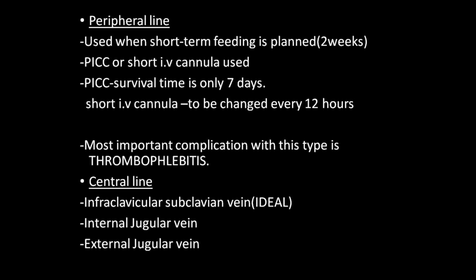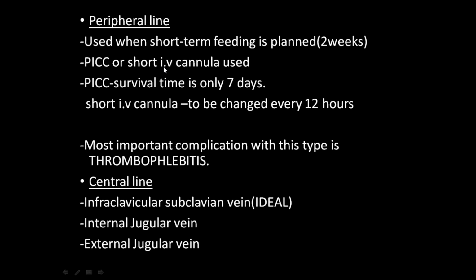So, central line and peripheral line. The peripheral line is used when there is short term feeding. When you plan the feeding for only 2 weeks, then you can use a peripheral line. That is, you will insert a PICC, a peripherally inserted central venous catheter. Through the wrist vein or cubital vein, you will pass a catheter which will be guided into the central vein. Another option is a short IV cannula.